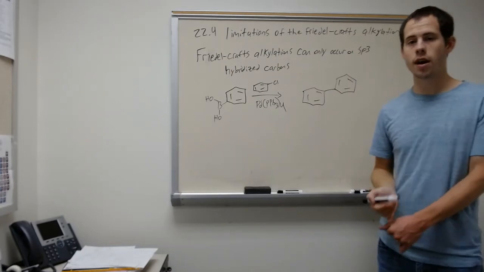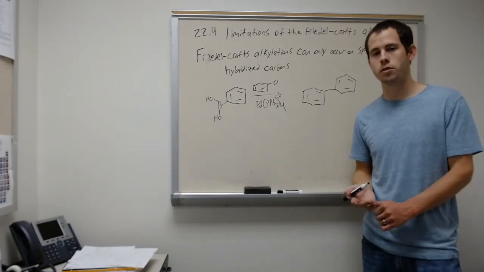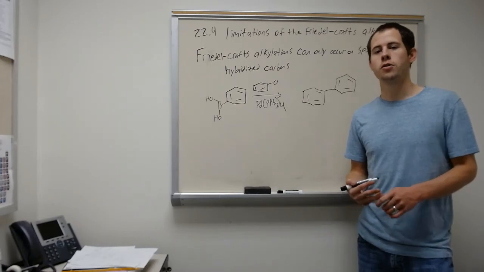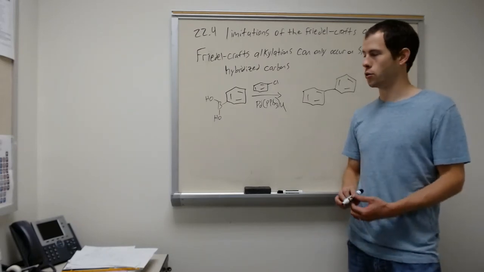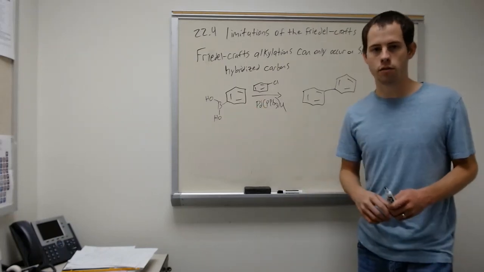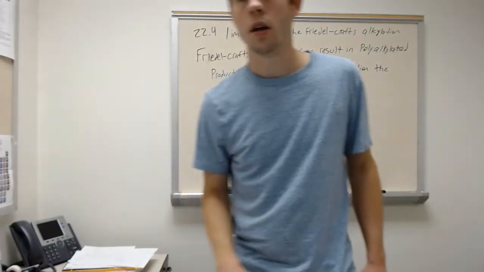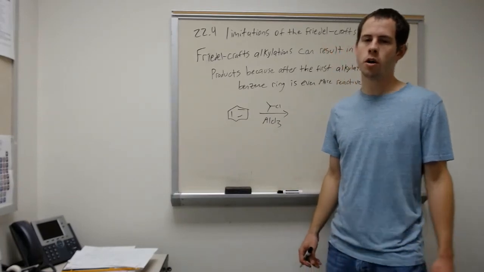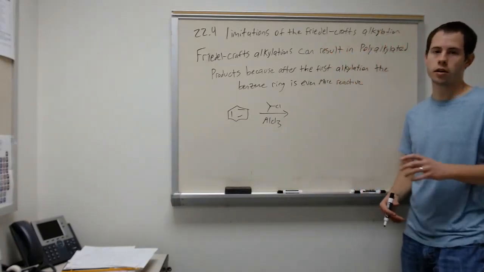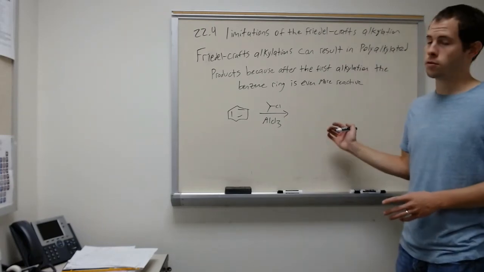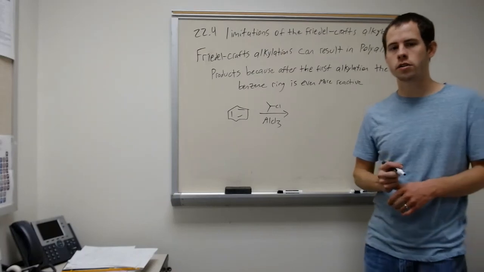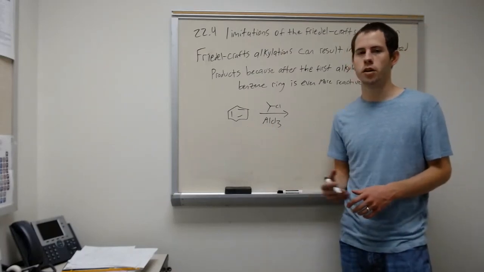And so again, Friedel-Crafts alkylations do not work on sp2 hybridized carbons, only on sp3 hybridized carbons. So that would be the wrong reaction to use in order to make a carbon-carbon bond between two different benzene rings. All right, and the last limitation we'll talk about in the Friedel-Crafts alkylation is that polyalkylated products may occur because after the first alkylation, that resulting product is even more reactive than the benzene ring itself.